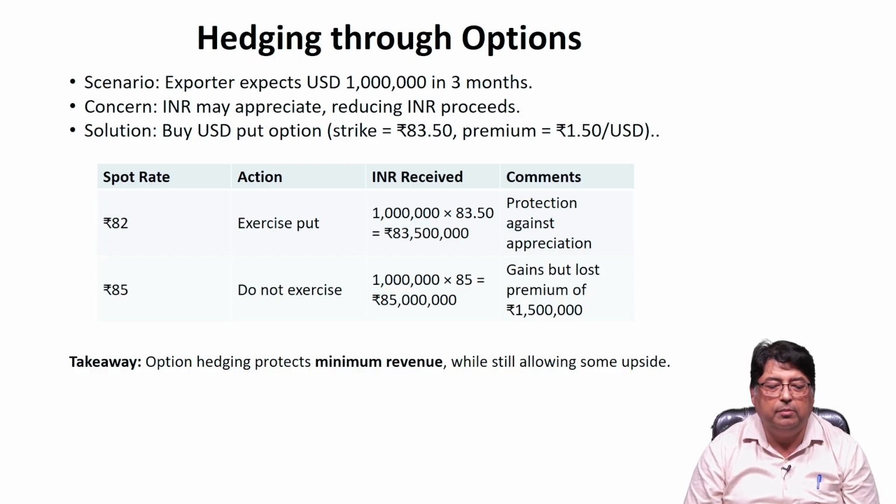Now, let us see some examples of hedging through options. The first scenario is an exporter expects to receive $1 million in 3 months. The concern is if INR appreciates, it reduces INR proceeds. For instance, let us suppose the 3-month future spot rate appreciates.